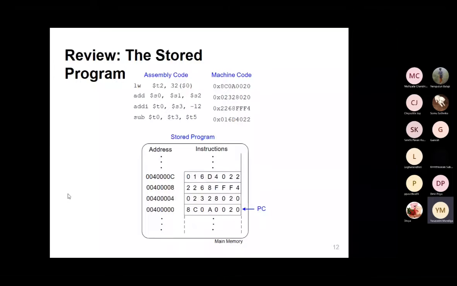Next coming to add, I'm adding S2 and S1 and placing the result into S0. Then add immediate: here the constant value is 12. We directly access the value 12, then add A3 and 12 and place the result into the T0 temporary register. In this way I'm storing the data values. This is the simple example I gave of how data goes into storing.